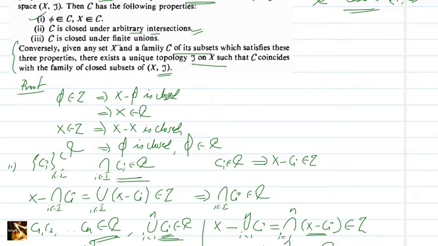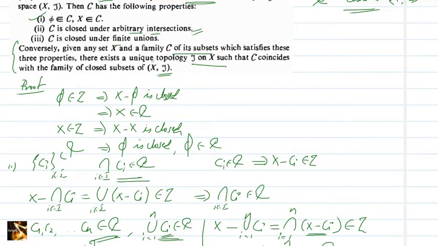We can prove that. Now we define a collection tau as the set of all B subsets of X such that X minus B is a member of C. So here C is not given as closed sets.